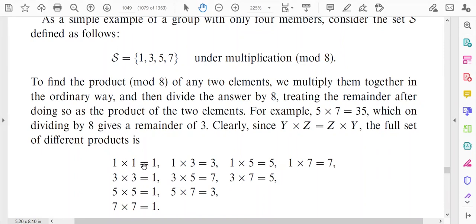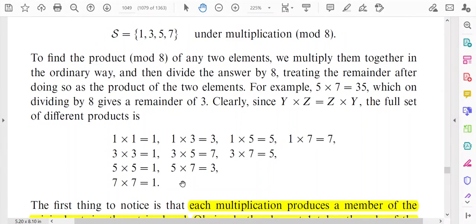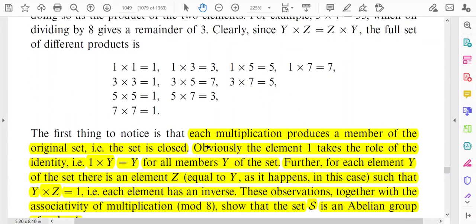These are all the products that you can obtain for this set, and it can be clearly seen that all the products we obtain from the multiplication mod 8 belong to the set S. So the closure property holds under multiplication mod 8. All the products belong to this set. Each multiplication produces a member of the original set, that is, the set is closed.